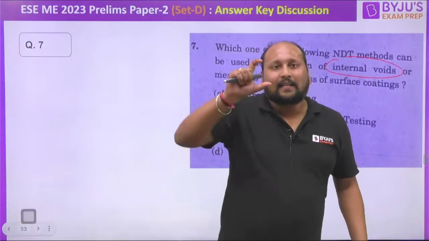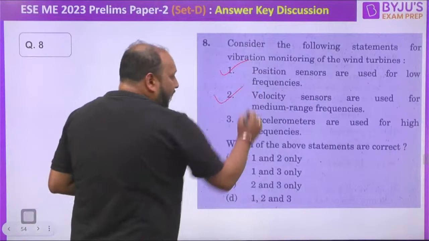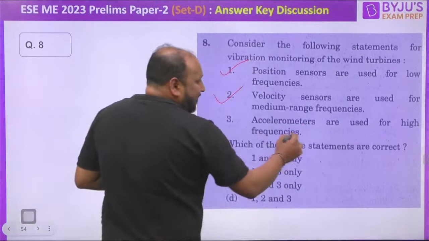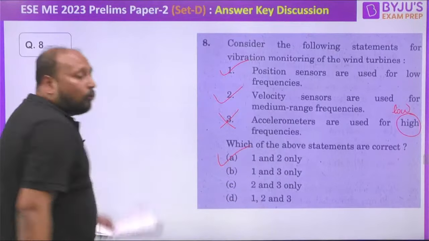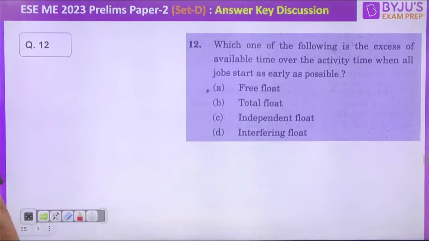Fine. Consider the following statements: the vibration monitoring of the wind turbines. The position sensors are used for the low frequency. बिल्कुल सही है. The velocity sensors are used for the medium range frequency. बिल्कुल सही है. Accelerometers are used for, it is basically high frequencies. Low frequency के लिए use करते हैं, this is incorrect. So I think option number A, 1 and 2 only is the correct answer. चलिए next question की ओर let's proceed.